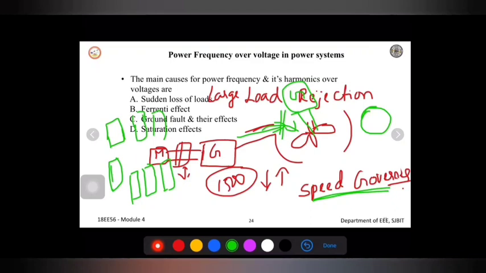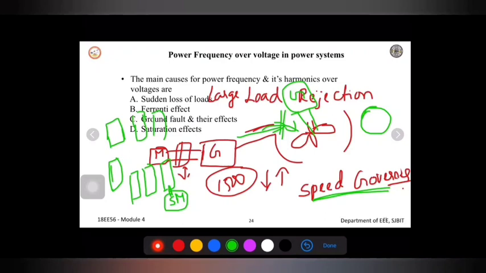Whenever the water falls, we want to control this. These gates will be controlled by a speed governor, where these governors will be connected with a servo motor, SM. Servo motors will be connected for the entire speed governor, that is the gates of a speed governor. Whenever I give a command for a servo motor to rotate at an angle of 5 degree or 1 degree, it will move and that much amount of water will flow into the turbine and the turbine will rotate.